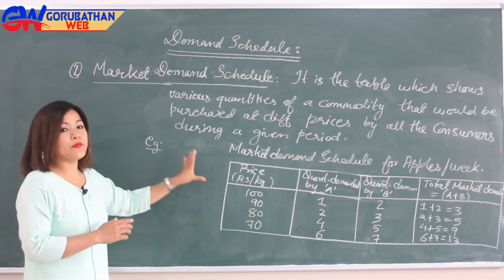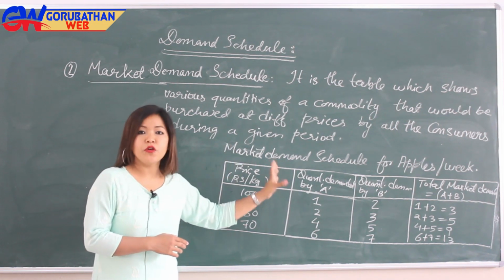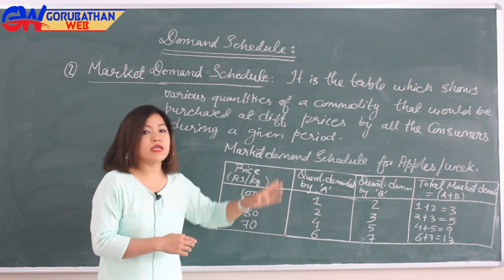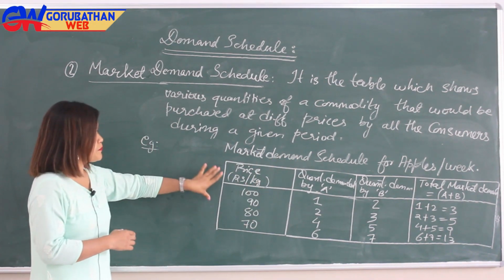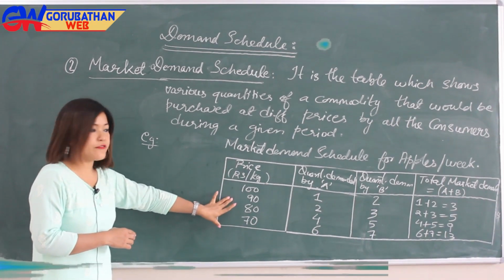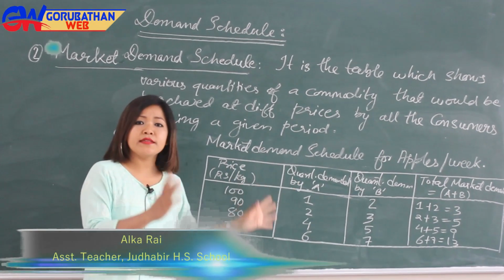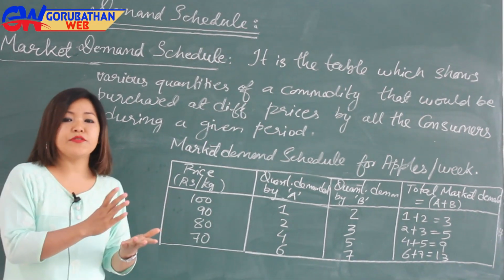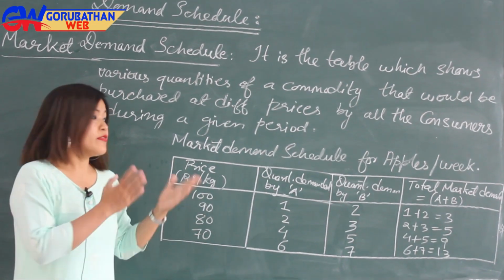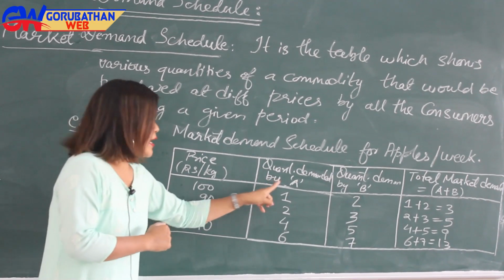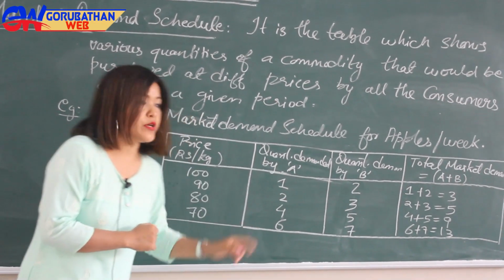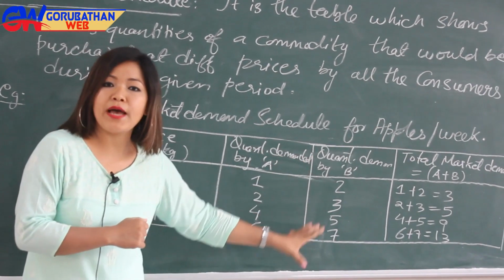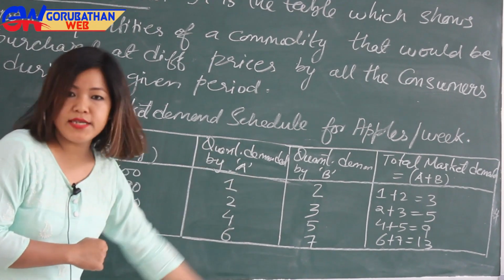So here is the example where the market demand schedule for apples per week is given. Here prices of apples are given, and in this market demand schedule, we have considered that in a given market, there are only two consumers, consumer A and consumer B, whose quantities demanded for apples are given like this.